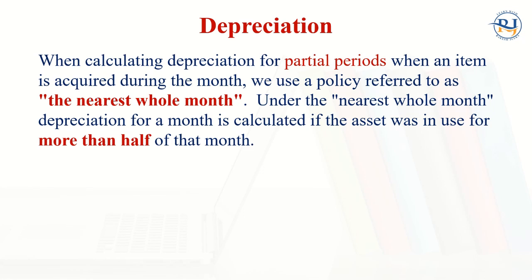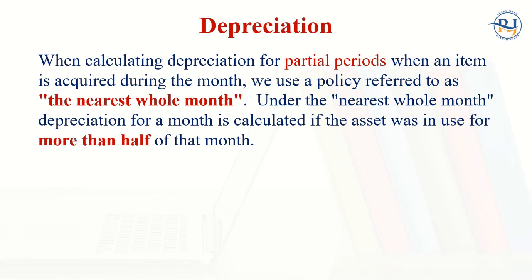When calculating depreciation for the partial period, when an item is acquired during the month, we use a policy known as the nearest whole month policy. Under the nearest whole month policy, depreciation for a month, meaning 1 month, is calculated if the asset was in use for more than half of the month.